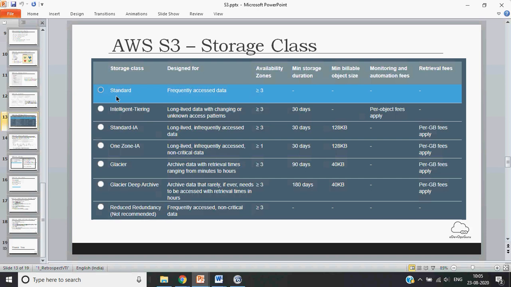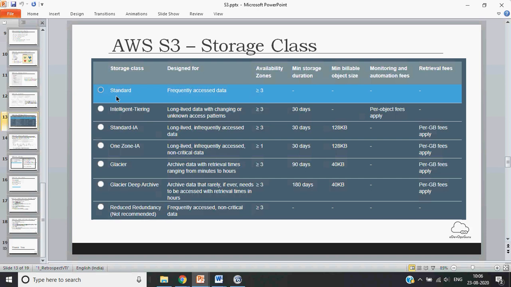First is the standard, which is the default if you don't choose anything. It is designed for frequent access data, and the data is replicated on at least 3 availability zones. There is no minimum storage duration, and no minimum billable object size.